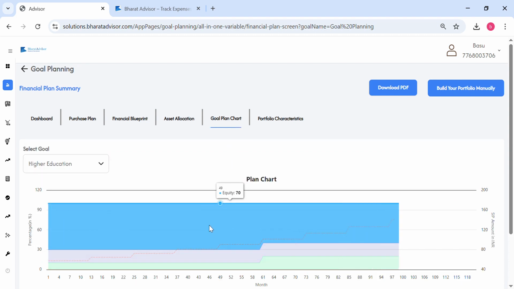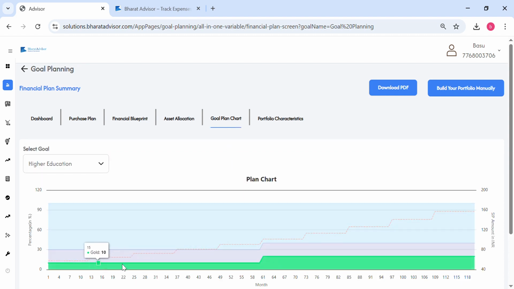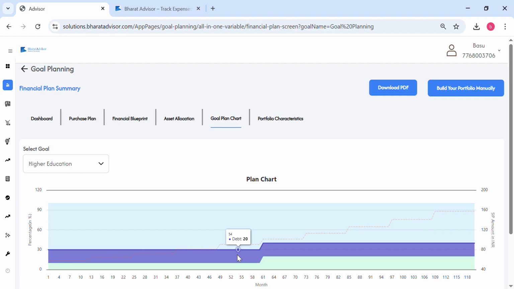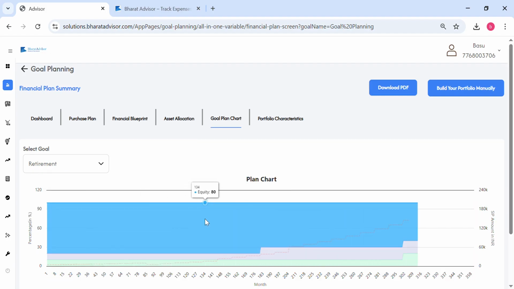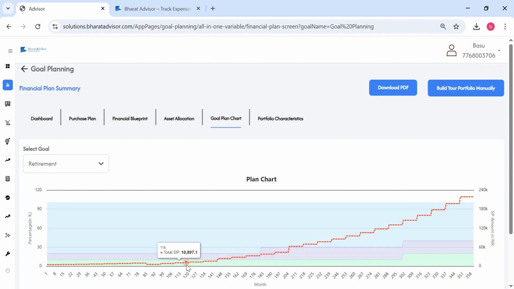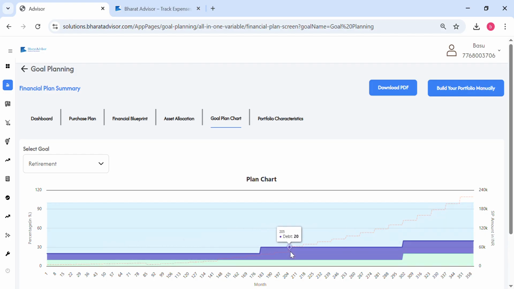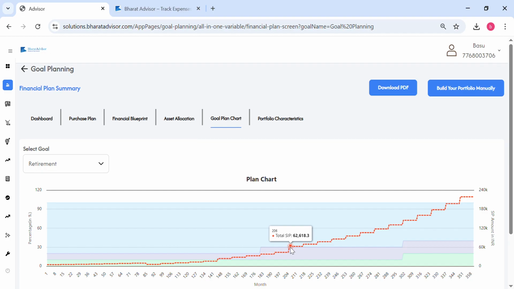Then there are goal plans. You can basically see that these goal plans are not step-up SIPs. I will just show you for retirement. So you can see initially it is almost flat, because that's where AI comes into play. It tries to find out the optimum way, as per your cash flows, of helping you achieve all of your goals. So see, initially it is flat, but later once it realizes that all of the other goals are done, then it starts increasing the SIP. So basically it's a smart way of doing it, right?